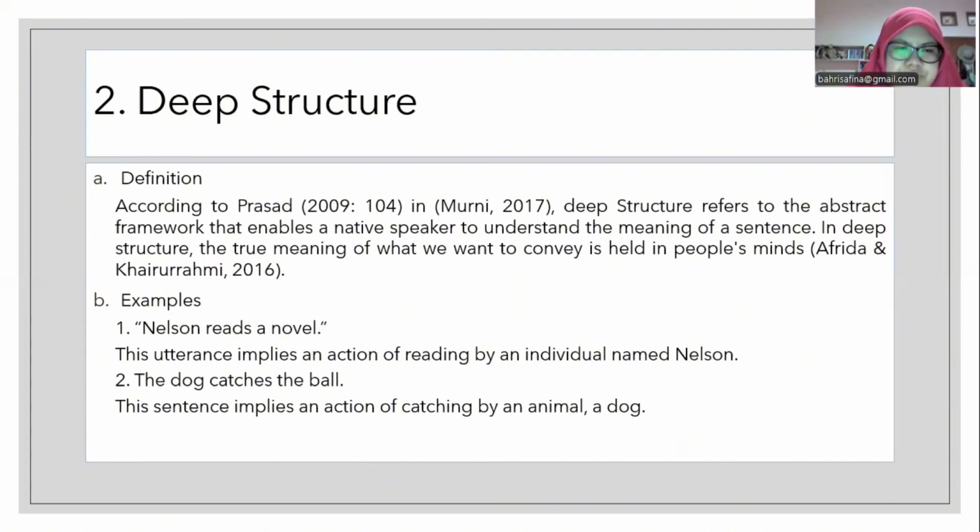Here are the examples. The first example, Nelson reads a novel. This utterance indicates an action of reading by an individual named Nelson. The second example, the dog catches the ball. This sentence denotes an action of catching by a dog. Now, let's move on to the next slide.